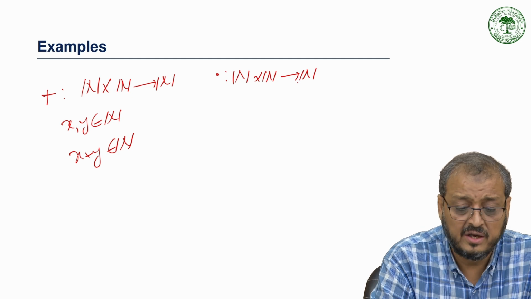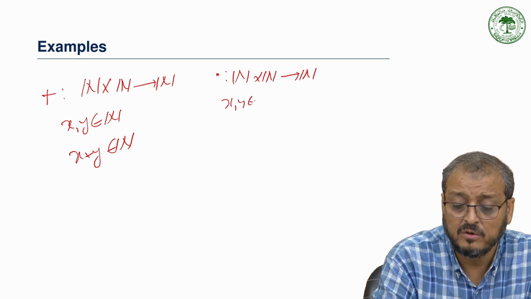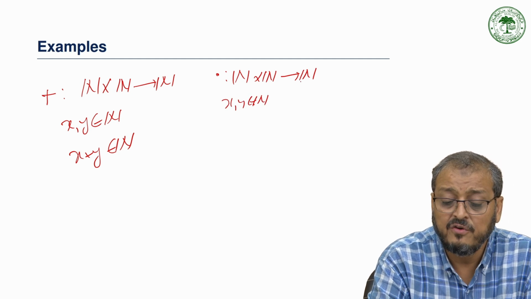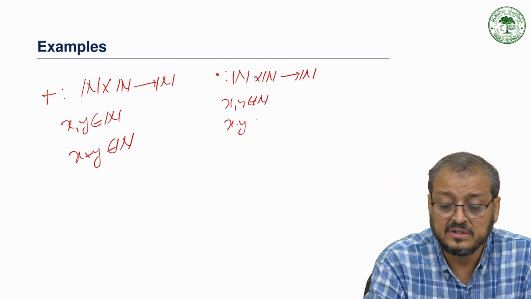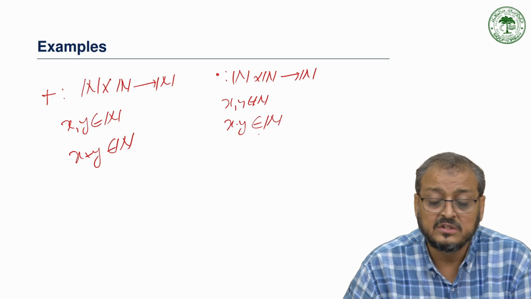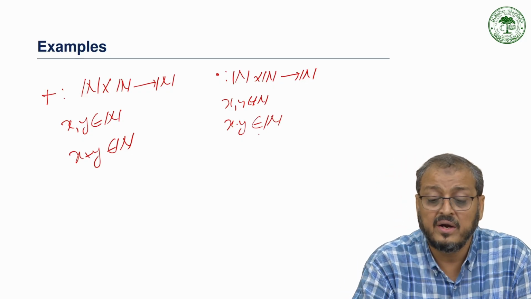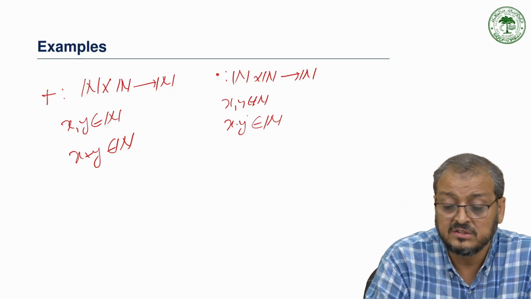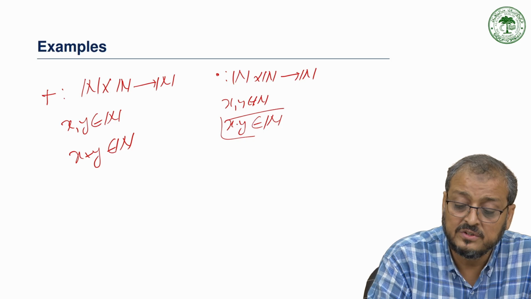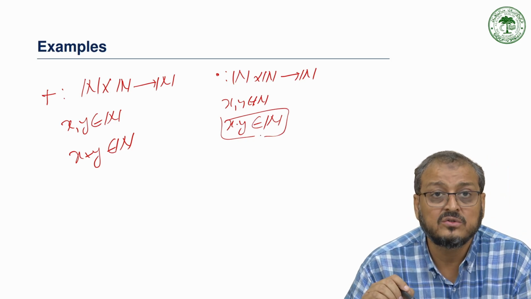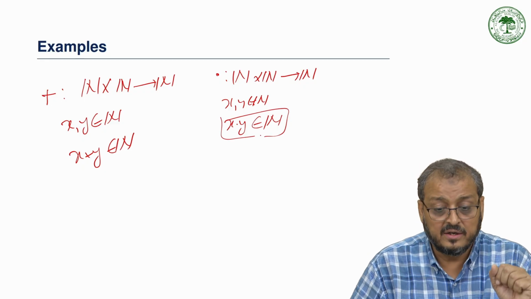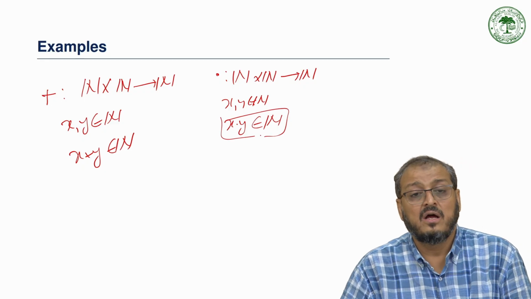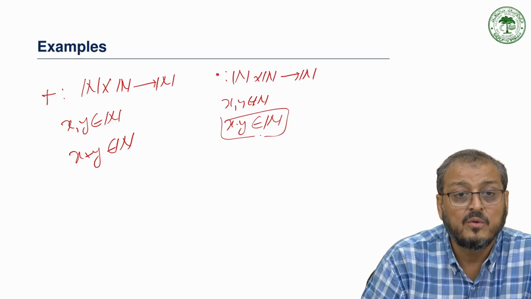Then again, if you take any two elements x and y belonging to the set of natural numbers, and we take x into y, the product of two natural numbers is again a natural number. That means this again produces a unique element in this set. So this satisfies being well defined, and from this condition closure is also there. So we can say that the set of natural numbers under addition and multiplication is a binary operation.